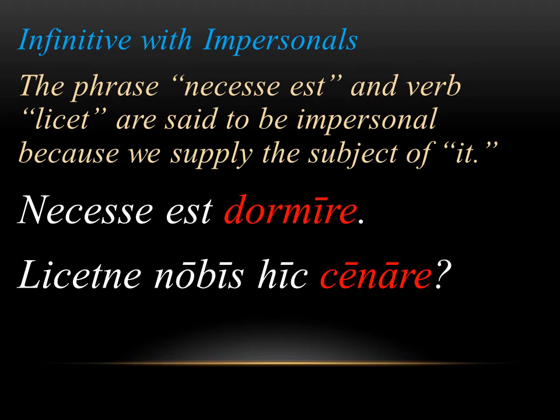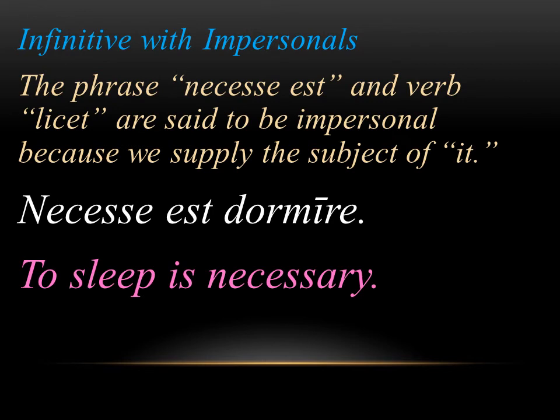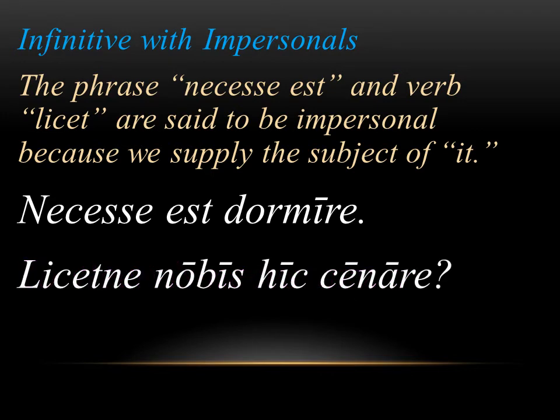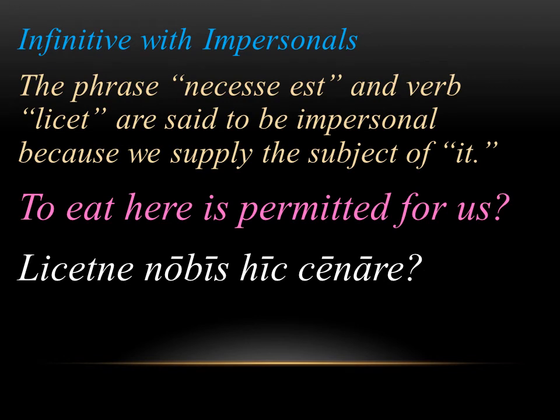And again, look at how both of these sentences are finished. You have dormire and cenare. They're both infinitives. So you're saying, it is necessary to do what? To sleep. Is it permitted for us to do what? To eat. Both of these sentences use the infinitive to complete the meaning. So if we look at the first sentence, to sleep is necessary, or in other words, it is necessary to sleep, the infinitive is used. In the second sentence, to eat here is permitted for us. Or if we flip it around, you're saying, is it permitted for us to eat here? That's really what you're asking. Again, you use the infinitive.